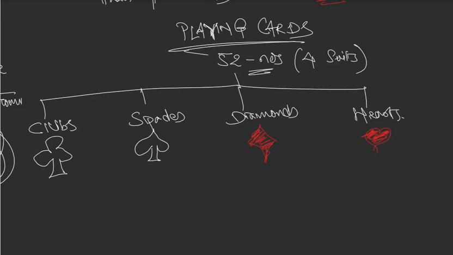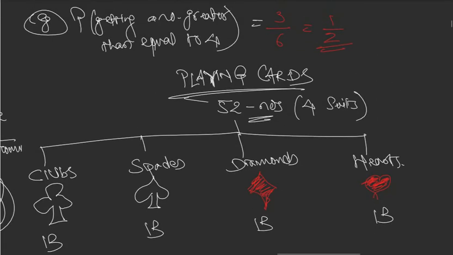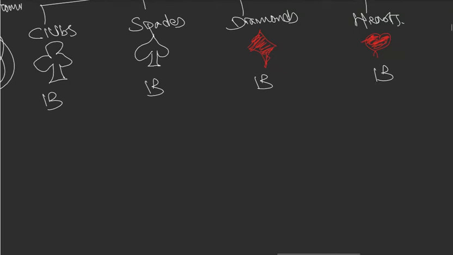All these 52 playing cards have 13 cards in each suit: 13, 13, 13, 13. The Joker, or clown, is not counted. I'm just counting the normal playing cards. So what are these 13 cards?